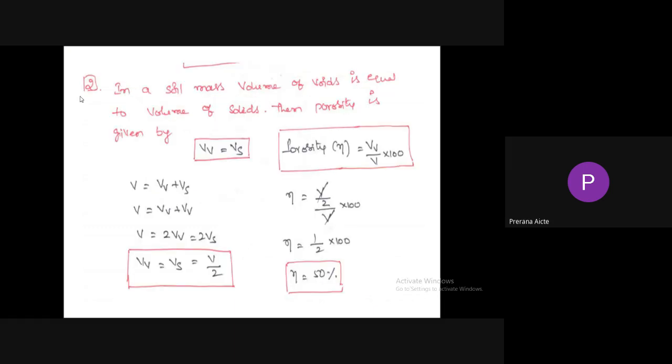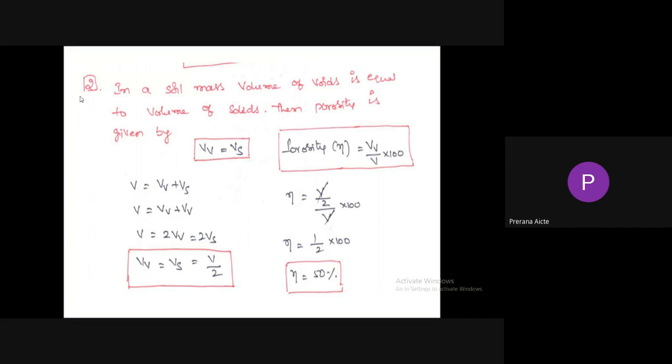So the second GATE question is: in a soil mass, the volume of voids is equal to the volume of solids. Then the porosity is given by... So in a soil mass, volume of voids equals volume of solids. Then porosity is given by?